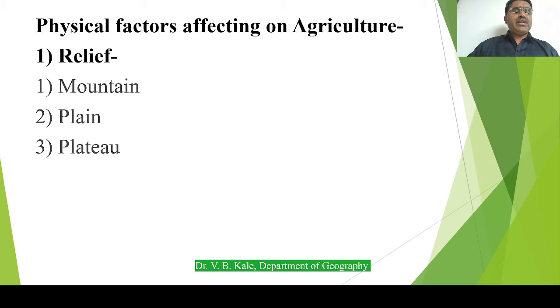It is very plain, and that's why there is ease of movement for the farmers, transportation of equipment, and plowing or sowing activity. All the activities become easy in the plain area, and that's why plains are very easy so far as agricultural practices are concerned. This is one thing.